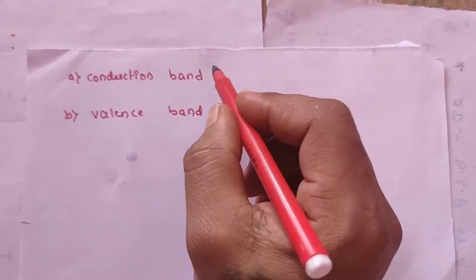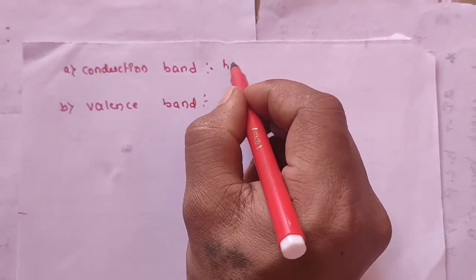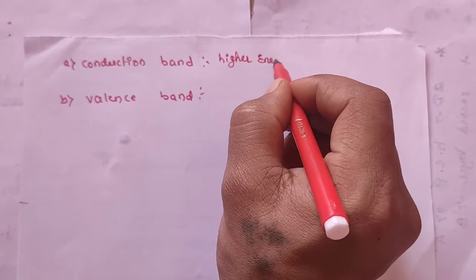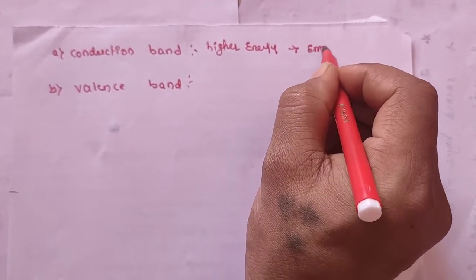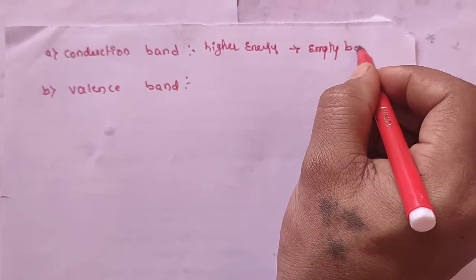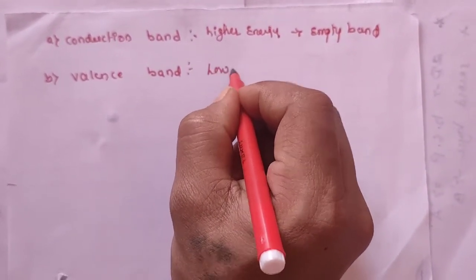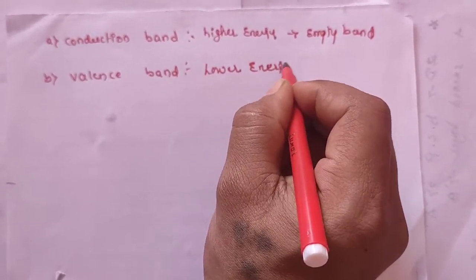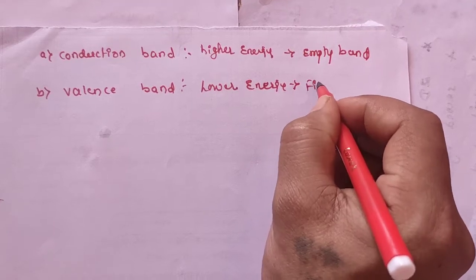Now let us learn about it. The conduction band has higher energy, and it is an empty band. Then what about the valence band? It is the lower energy band, and it is a completely filled band.